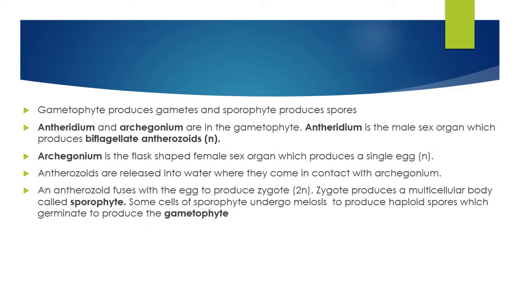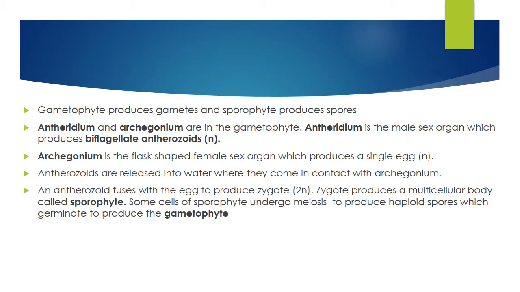Here the gametophyte produces gametes and the sporophyte produces spores. What is the ploidy of the spores here? It is diploid. But these spores undergo meiosis to produce haploid gametes. These haploid gametes produce the gametophyte. Again, the gametophyte produces haploid gametes, and they fuse to form the sporophyte. This is the life cycle.